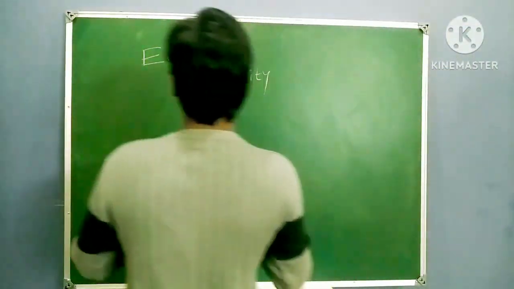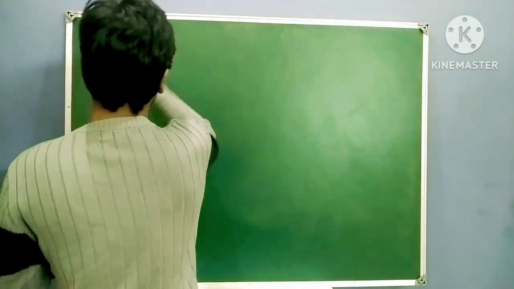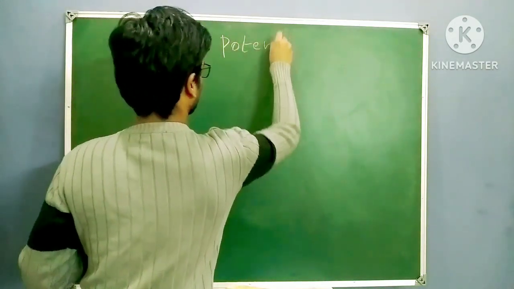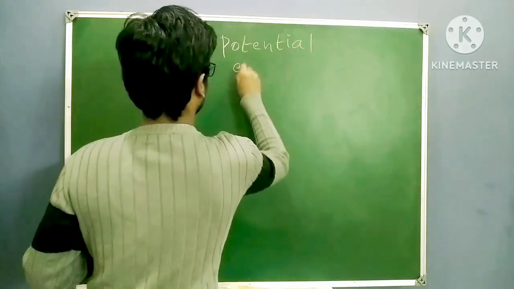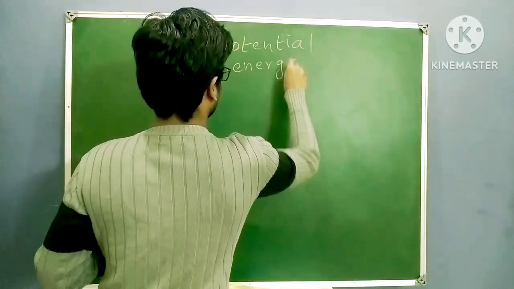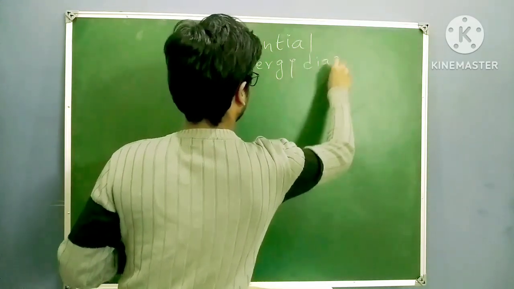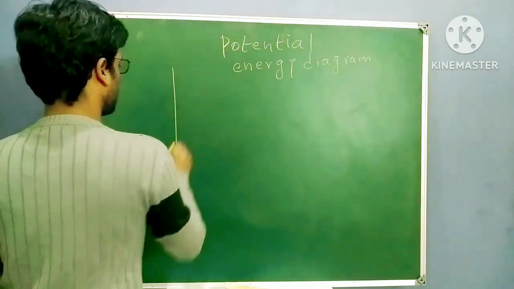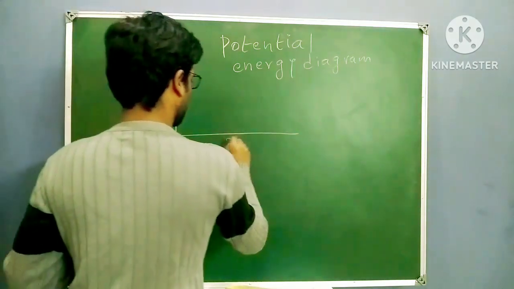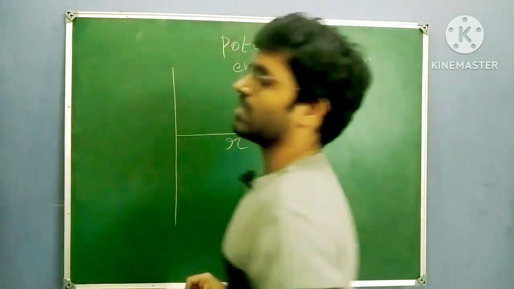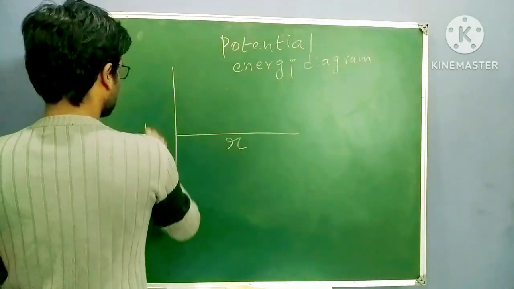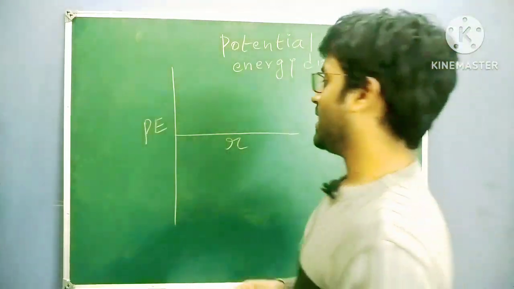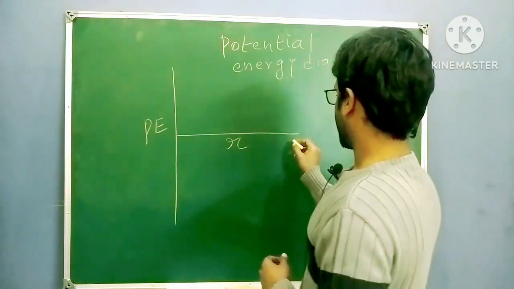Clear? Okay. Now, the potential energy diagram. The diagram is very, very simple. First of all, I have the radius here. R means radius. Potential energy is on the y-axis. My radius is on the x-axis. Now remember, here I have